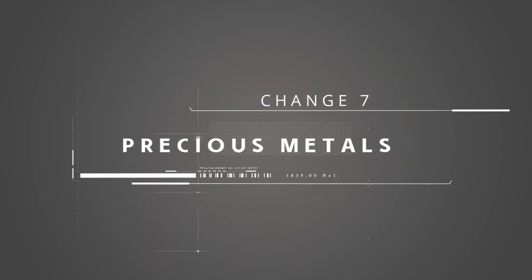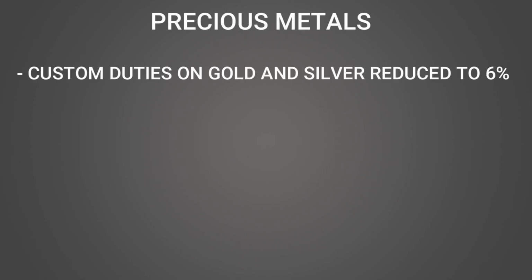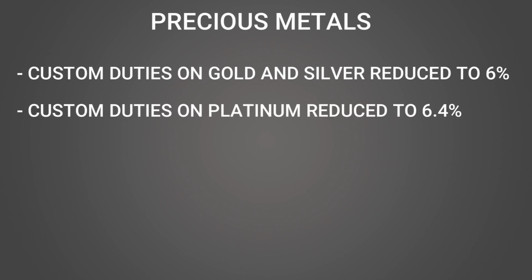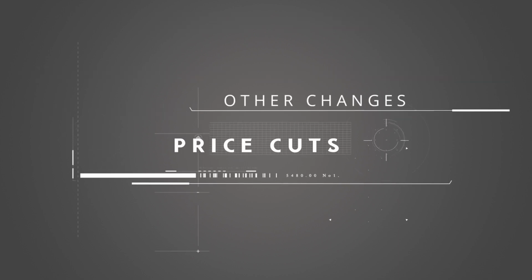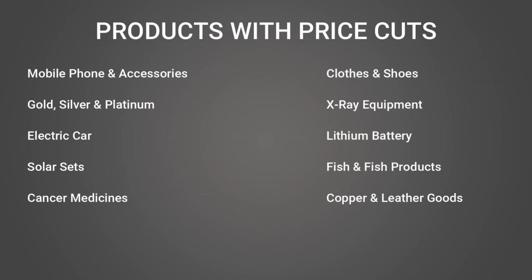Coming to precious metals, Budget 2024 has proposed a cut in customs duty on gold and silver from 15% to 6%, and also to reduce customs duty on platinum to 6.4%. Apart from all this, here is a list of products that probably got a cut in their price due to the changes made in the Budget 2024.